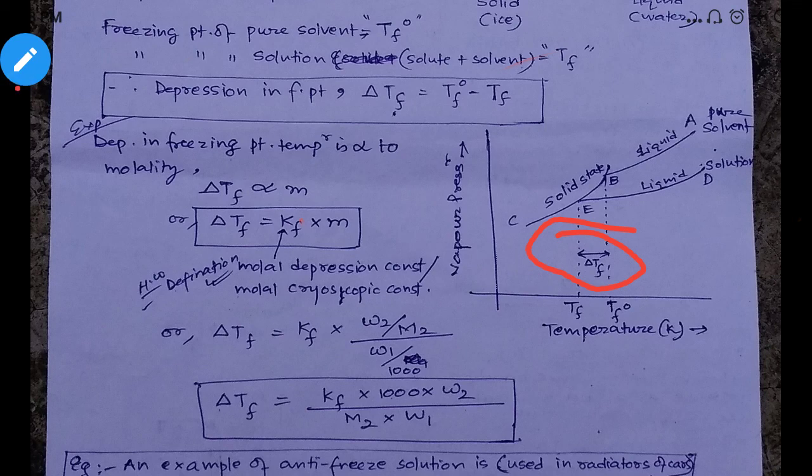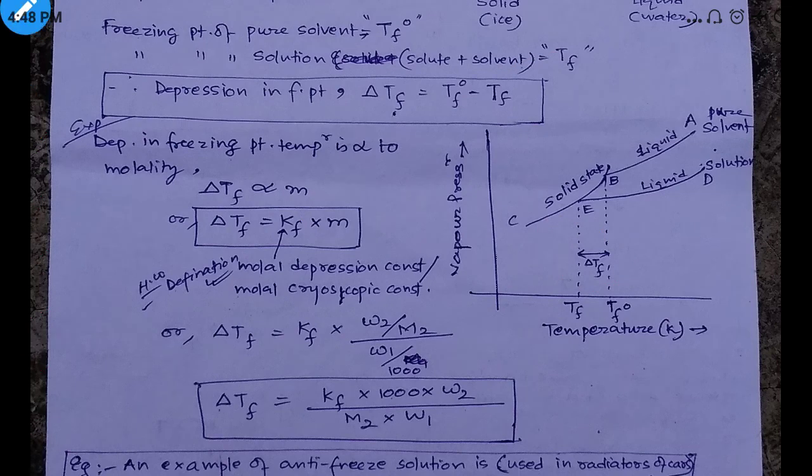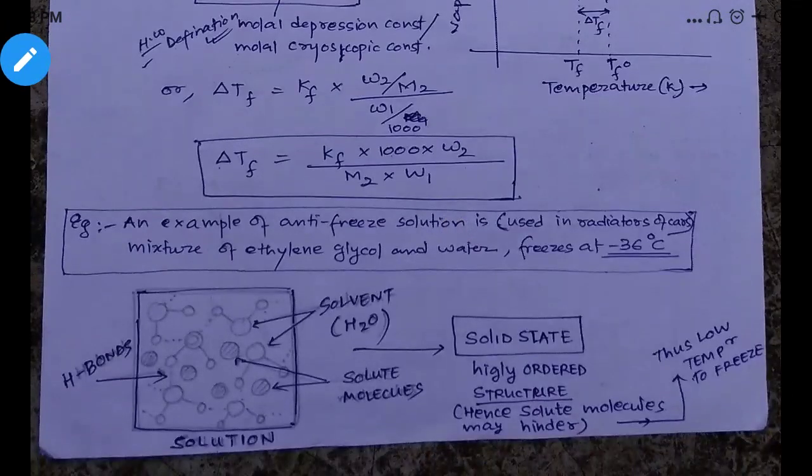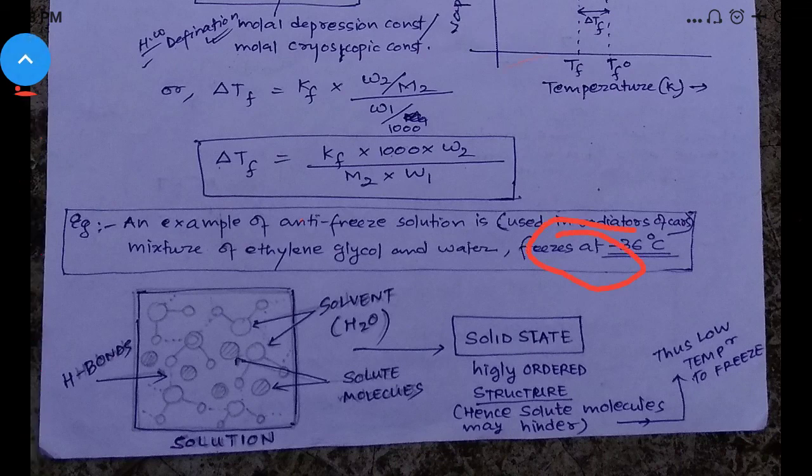Now I'll tell you why. If you are talking about freezing, you are trying to change from the liquid to the solid phase.